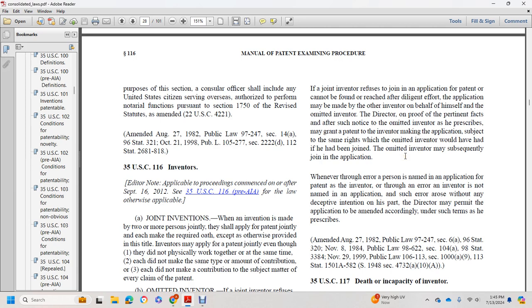The omitted inventor may subsequently join in the application. Whenever through error a person is named in an application for a patent as the inventor, or an inventor is not named in the application, and such error arose without any deceptive intention on his part, the Director may permit the application to be amended accordingly, under such terms as prescribed.